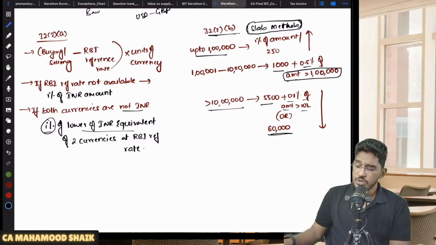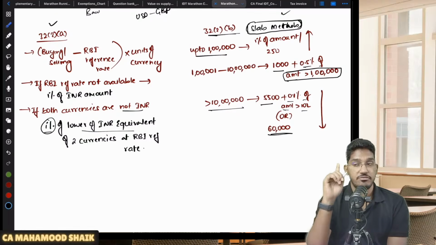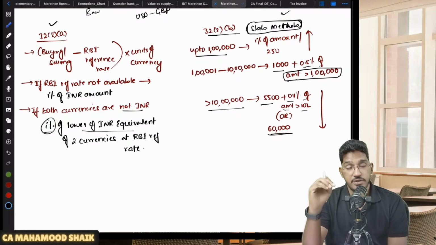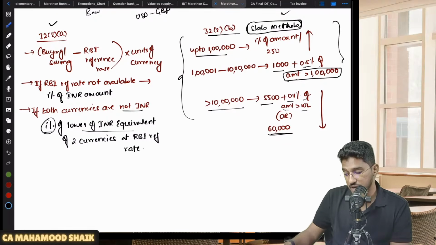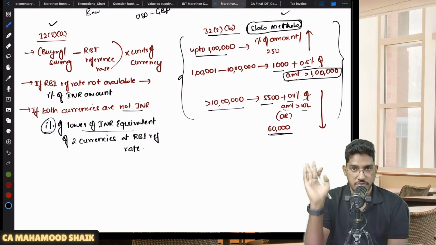Okay. So this is the slab method, and between A and B you can choose, and if you have chosen B, you have to stay in that for 1 year. In case you want to go for the slab method, you have to exercise the option, and once you have exercised the option to use this method for the purpose of valuation, you can't withdraw it for a period of 1 year. For the entire financial year you have to follow the same thing.